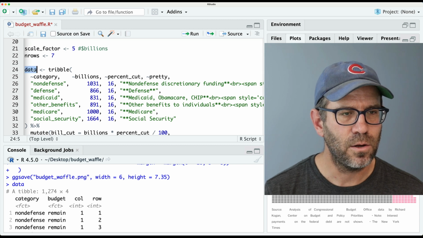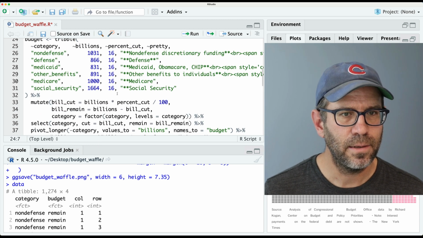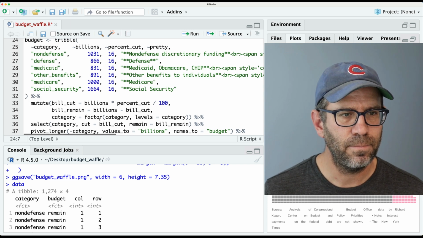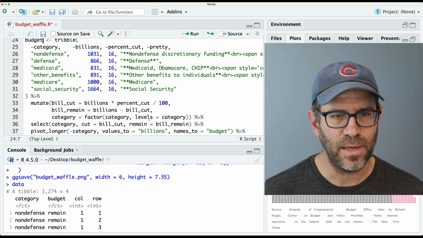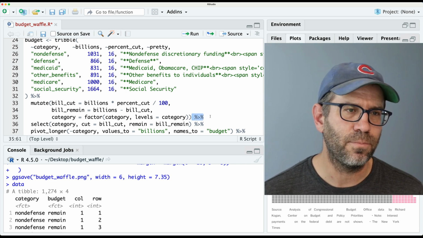So maybe I'll call this budget on tribble. And that's going to have my categories and my pretty stuff, right? And then maybe what I can do is I'm going to have the categories being factors. I want that, right? So maybe here I'll go ahead and break it, right?